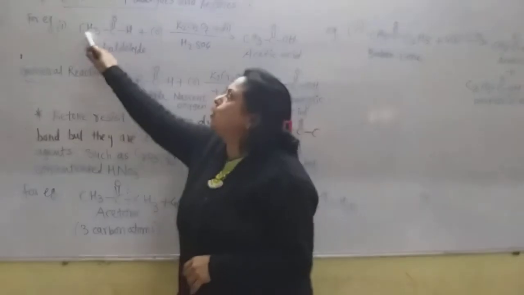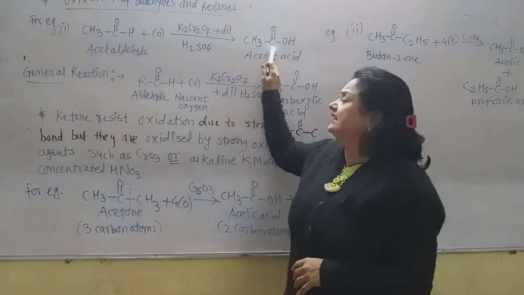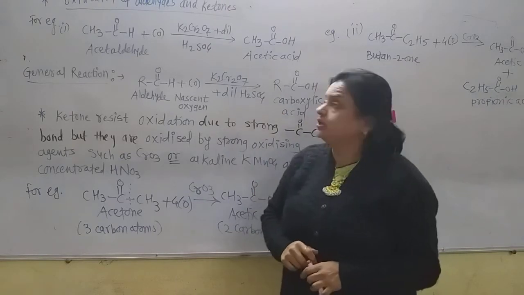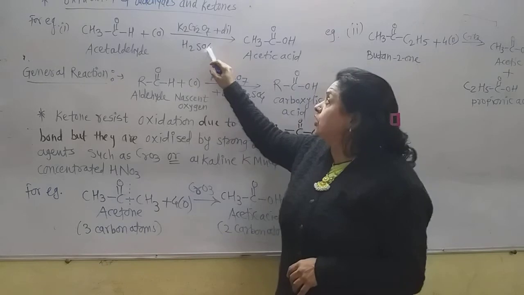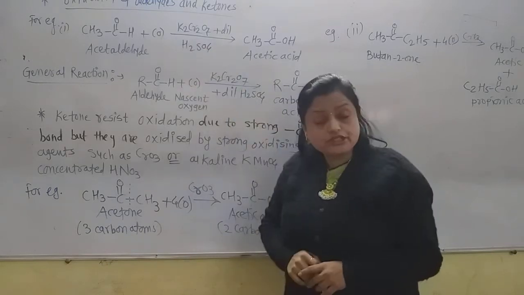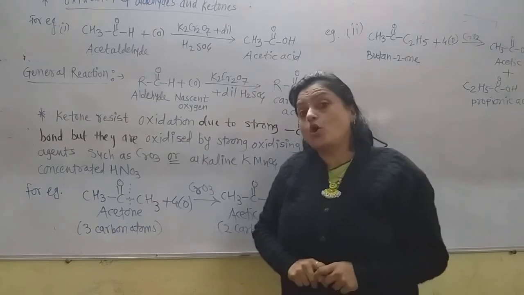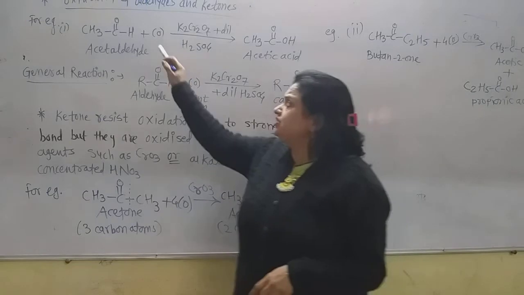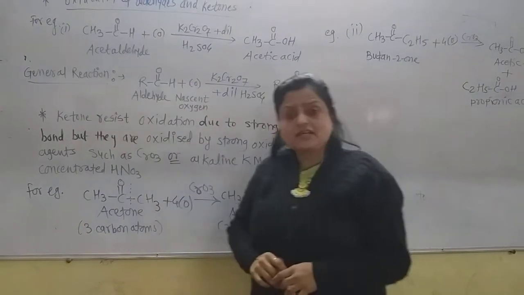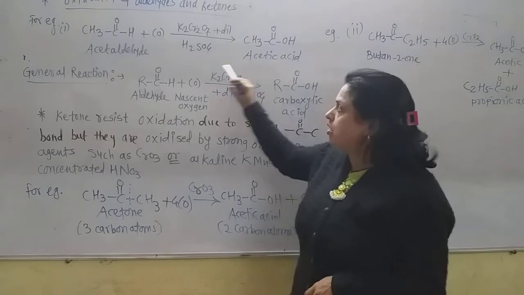Here are two carbon atoms in the acetaldehyde, and in acetic acid there are also two carbon atoms. Now when we add concentrated or dilute H2SO4 to this K2Cr2O7, there is formation of nascent oxygen, atomic oxygen. For the aldehyde, just this oxygen gets added into the aldehyde, and acetic acid is formed this way.